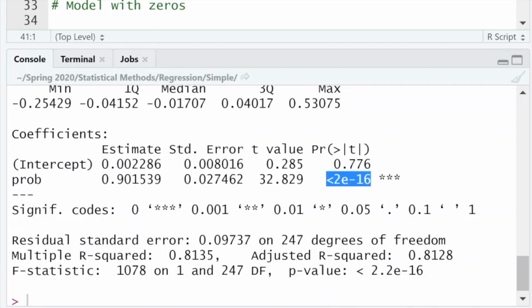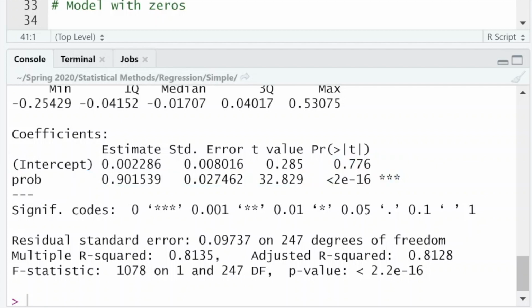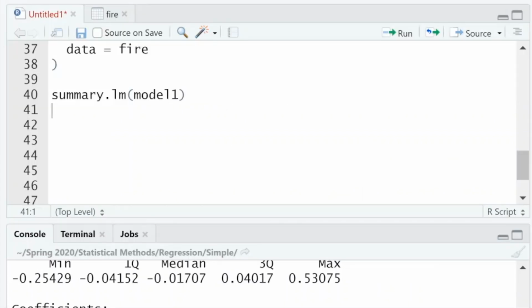But our purpose is for prediction. We need both of these estimates to be statistically significant, which we do not get. So do I even care? Well, let's see what the issue is. So what I'm going to do, I'm going to autoplot the residuals.